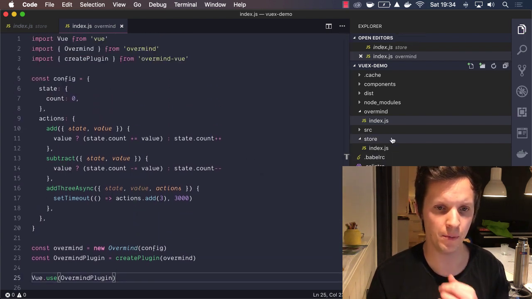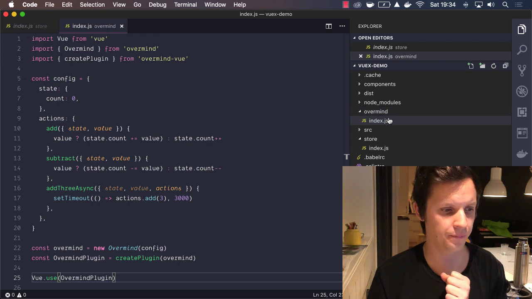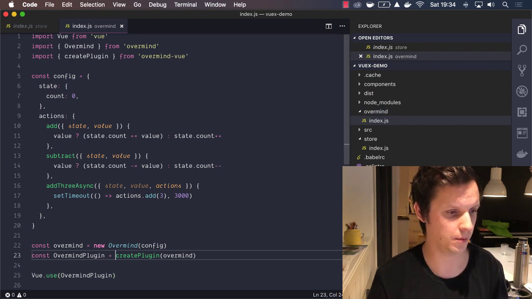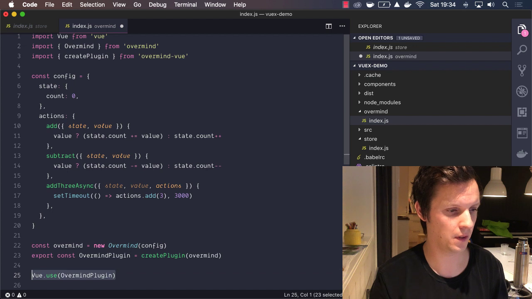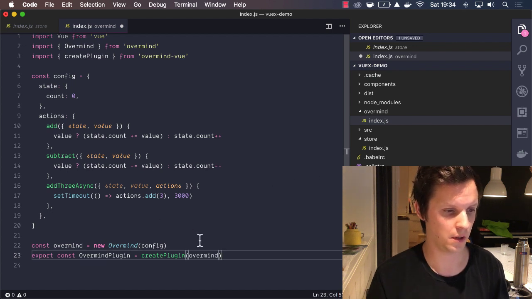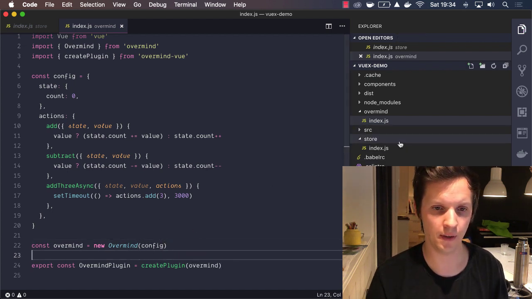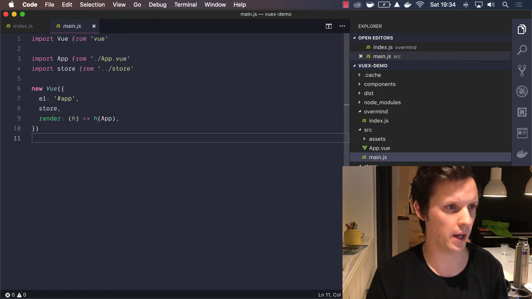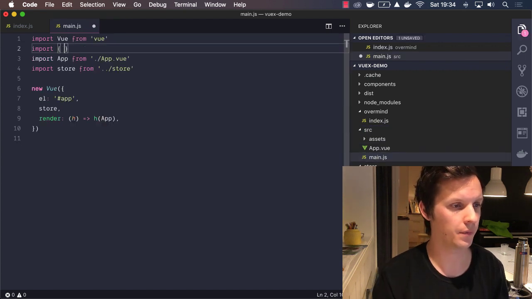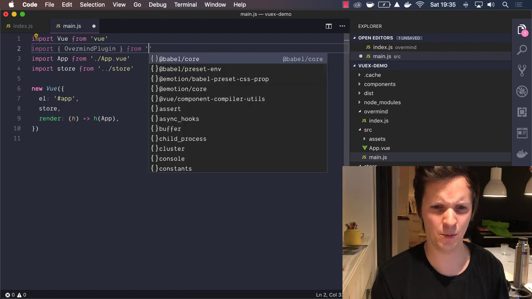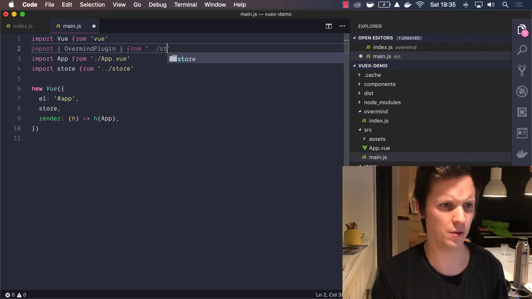Cool. What we have to make sure of here is that we're still, you know what we're going to do? We're going to do this. We'll just export the Overmind plugin, and then in our main file, we actually import that plugin from, and this will be down to store. Oh, sorry, Overmind.